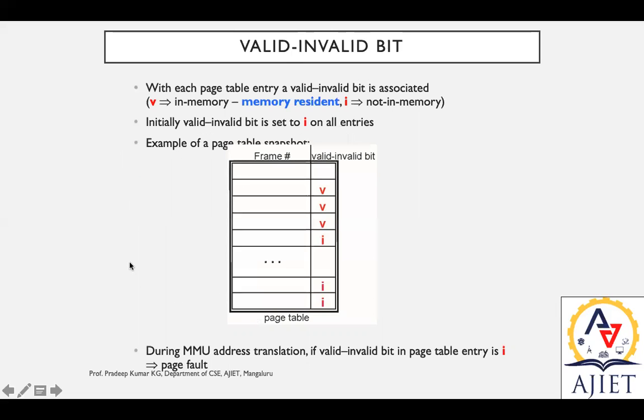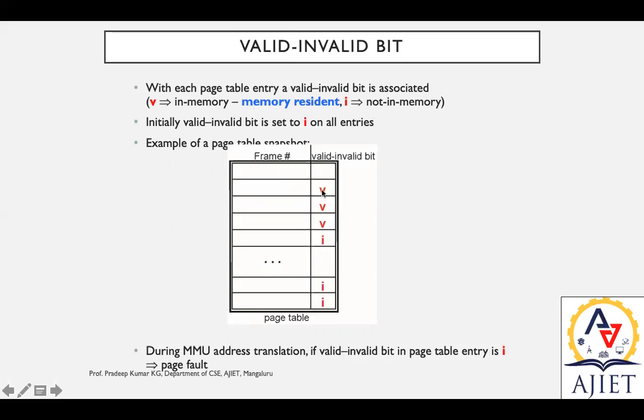During this process, we check whether the particular data, value, entry or page is valid or invalid, whether that page is available in the memory or not. If it is available in the memory, we call it memory resident; otherwise it is non-resident. With each page table entry, a valid or invalid bit is associated. Over here you can observe the valid or invalid bit.